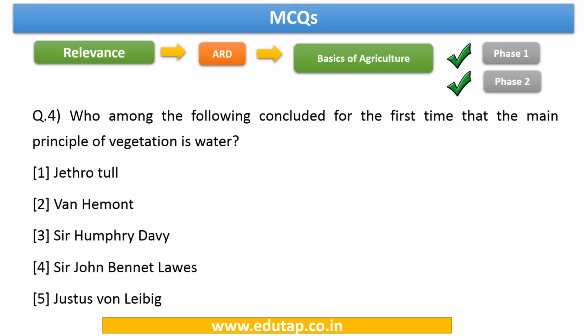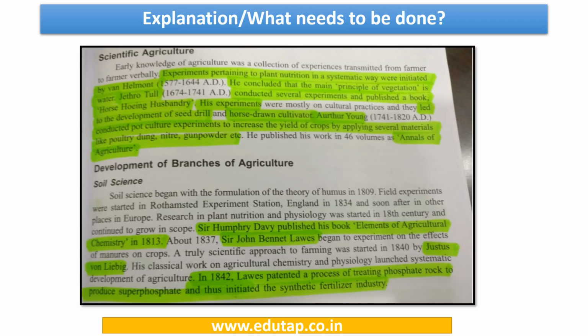Next, two factual questions. Who among the following concluded for the first time that the main principle of vegetation is water? The answer to this question is Van Helmont. Kindly memorize this. Friends, you can see a picture taken from Yellamilla Reddy, a very important book.